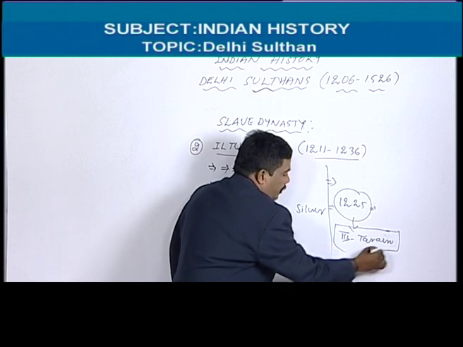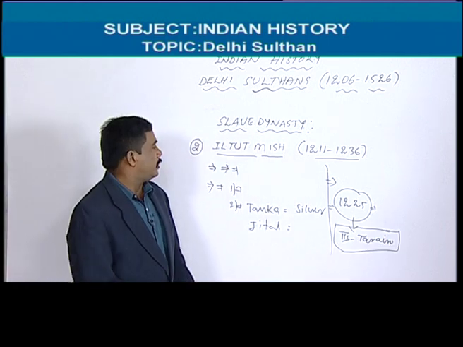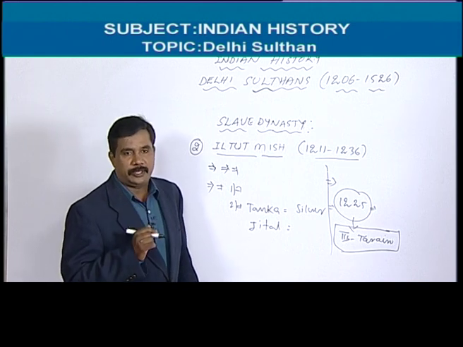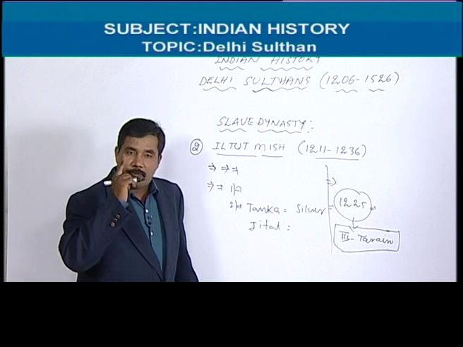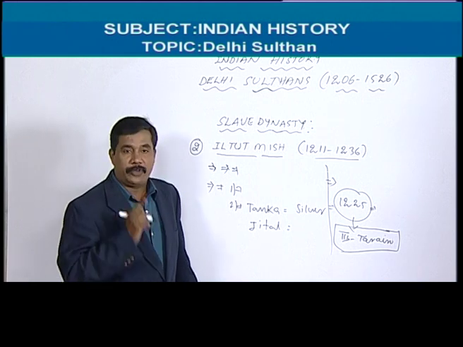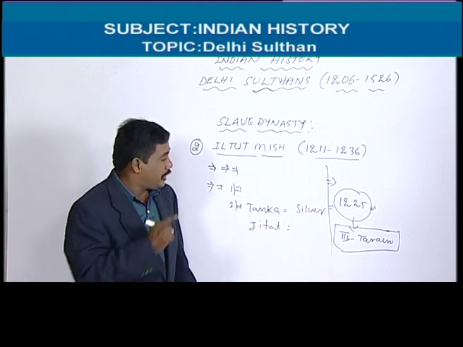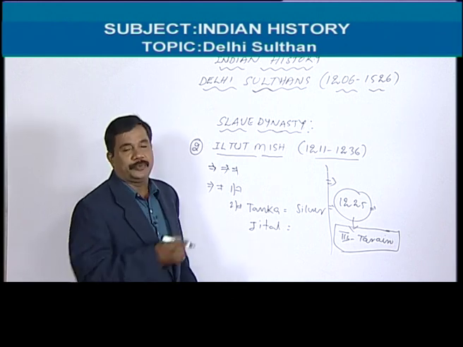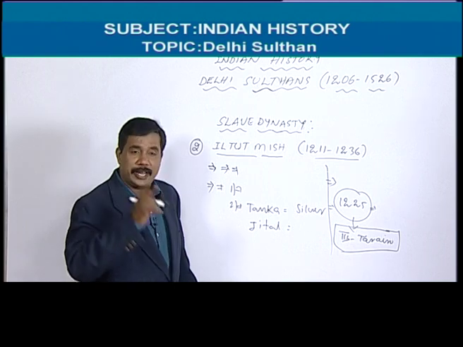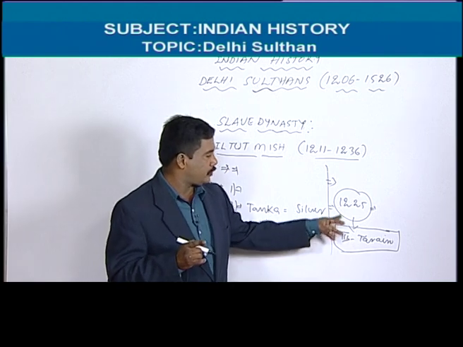In 1225 there was the Third Battle of Tarain between Iltutmish and Yildiz. Yildiz was the father-in-law of Aibak. Whenever Iltutmish became the ruler, he opposed his ruling, and that's why he revolted against Iltutmish. So between Iltutmish and Yildiz, there was the Third Battle of Tarain in 1225.